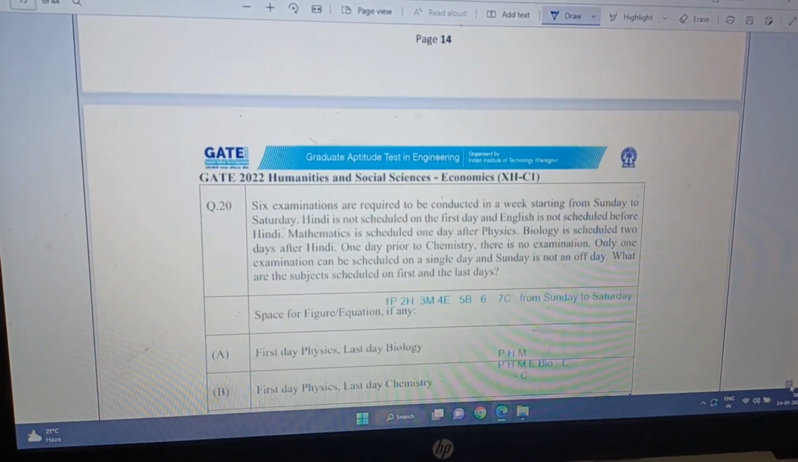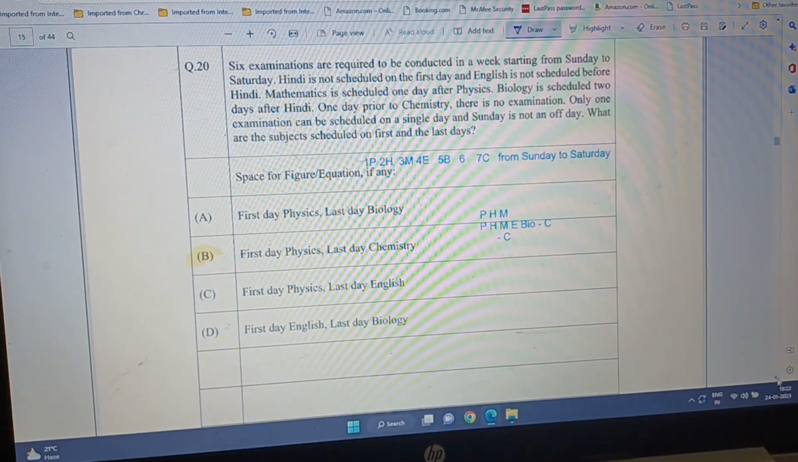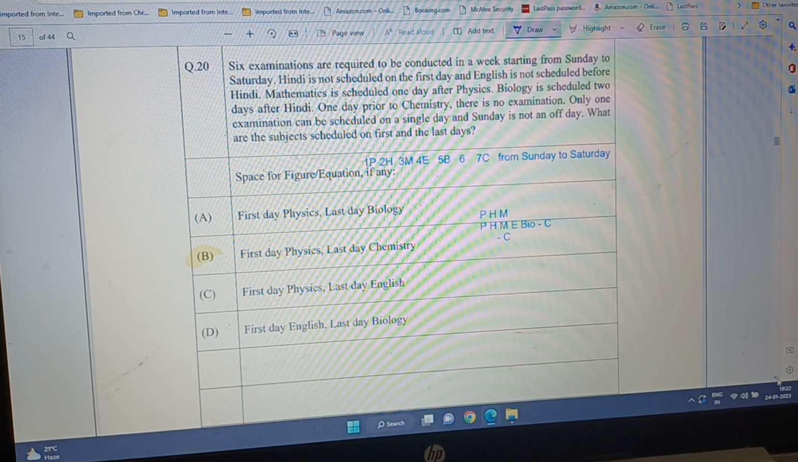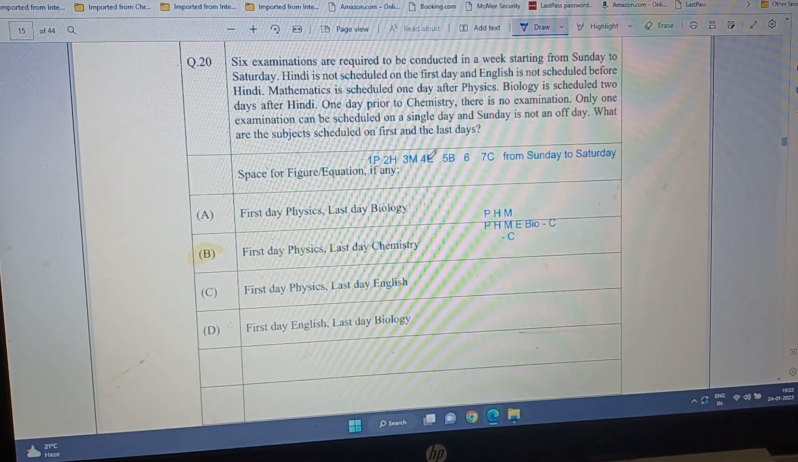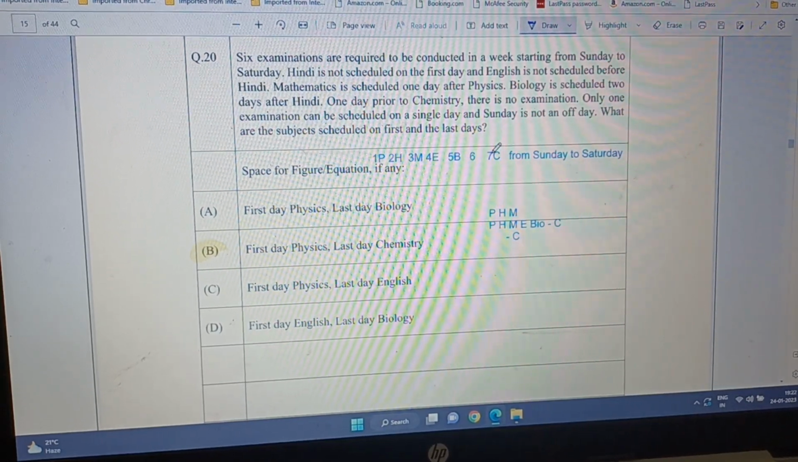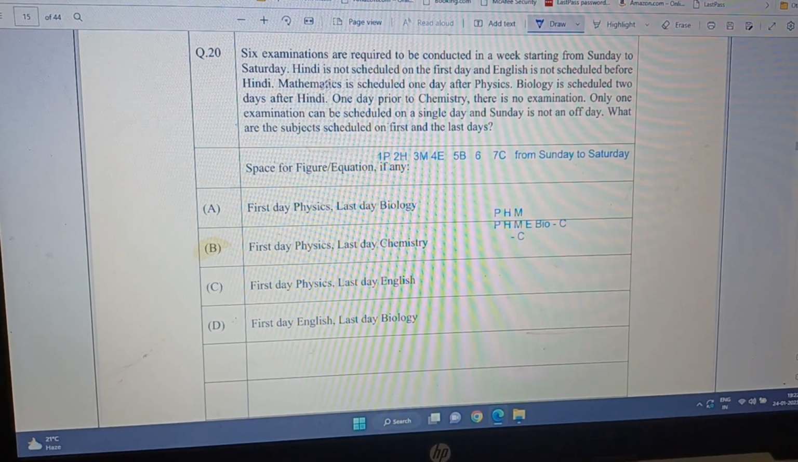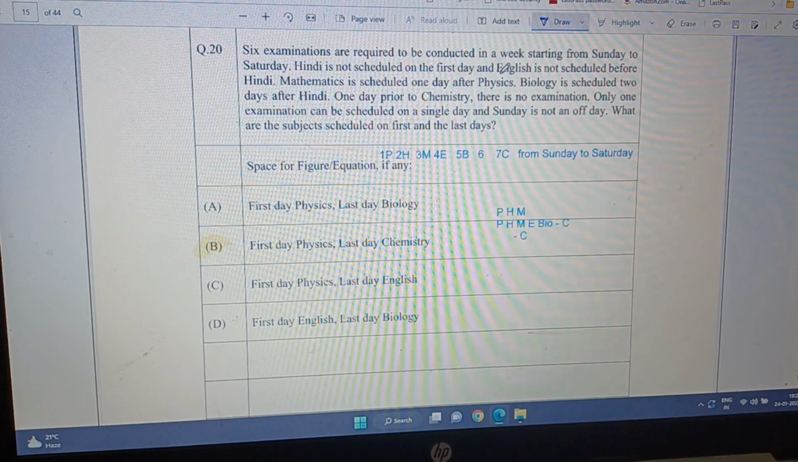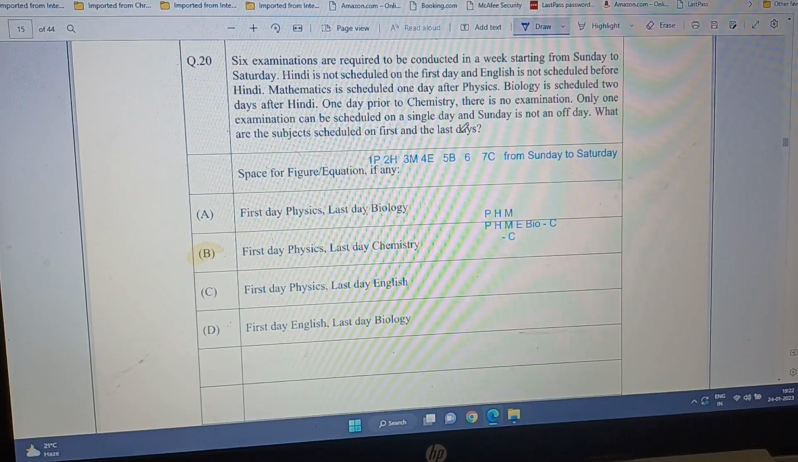Now let's go to question number 20, which reads, 6 examinations are required to be conducted in a week starting from Sunday to Saturday, all the 7 days. Hindi is not scheduled on the first day and English is not scheduled before Hindi. So if I put first day, second day, third day, fourth, fifth, sixth, seventh, I know Hindi is not on the first day. Now is it on the second day? Not sure yet. But then let's see. English must be after Hindi.